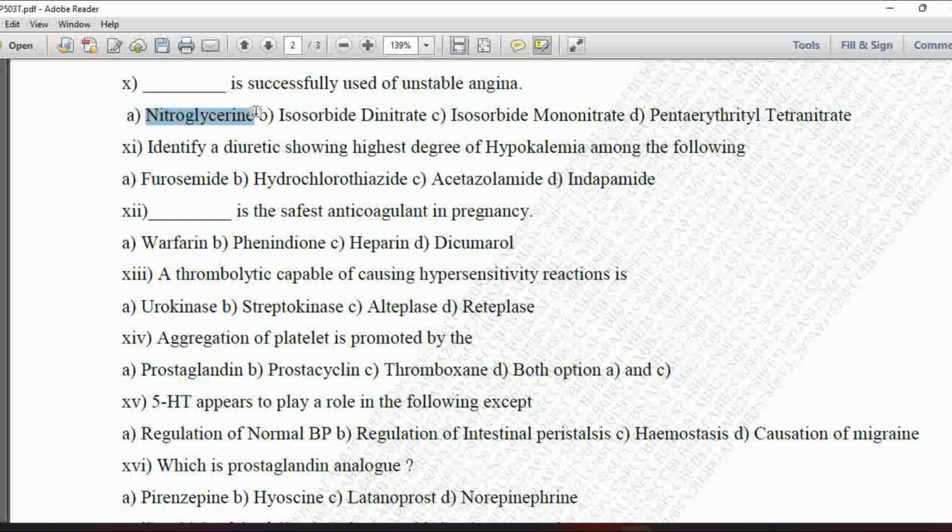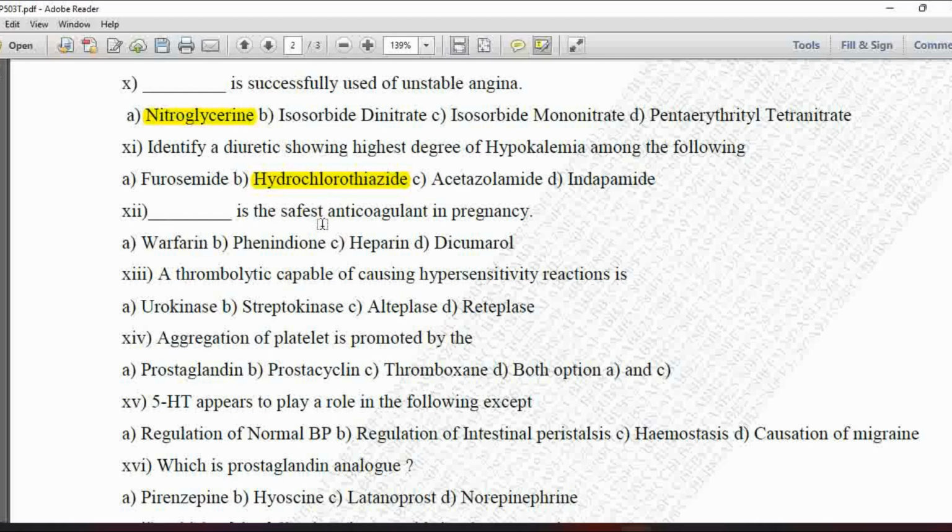So option A is correct. Next MCQ, identify a diuretic showing highest degree of hypokalemia among the following. Option A is furosemide, B is hydrochlorothiazide, C is acetazolamide, option D is indapamide. So the diuretic which is showing the highest degree of hypokalemia belongs to the thiazide class. So option B is correct, that is hydrochlorothiazide, which is showing the highest degree of hypokalemia among all these drugs.